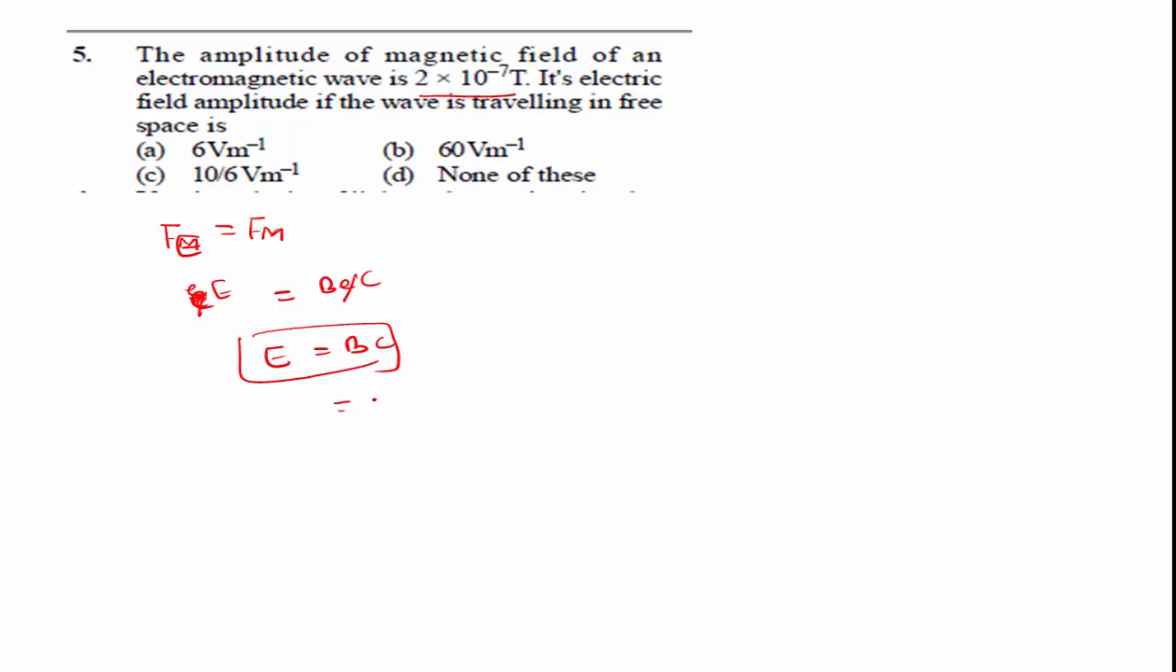Therefore the magnitude is 2 into 10 to the power of minus 7 Tesla into c, which is 3 into 10 to the power of 8. 3 into 2 is 6. 6 into 10 to the power of minus 7 into 10 to the power of 8. Minus 7 and 8 gives 10 to the power of 1. Here we get the answer as 60 volt per meter. Option B is the right answer.